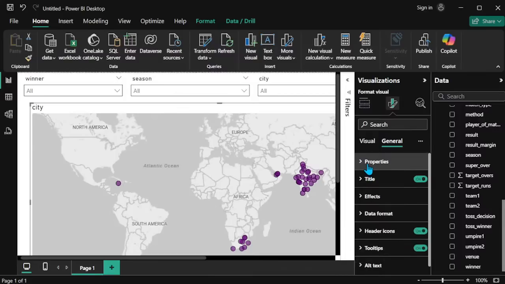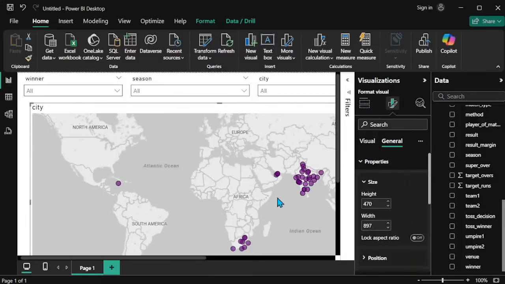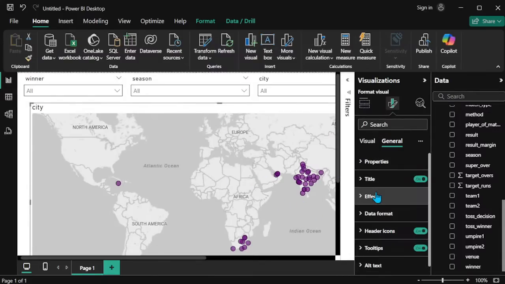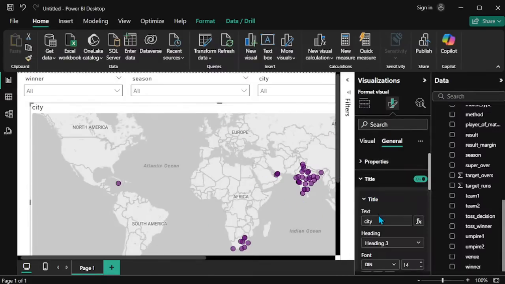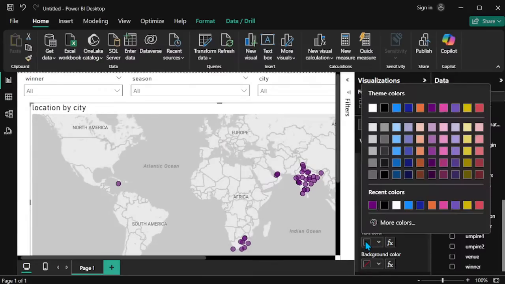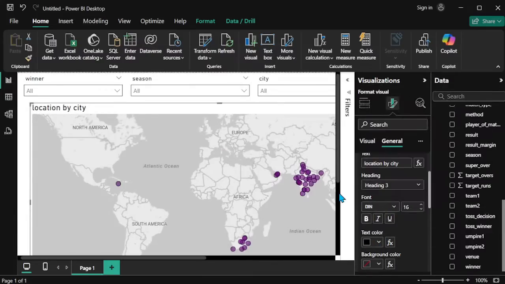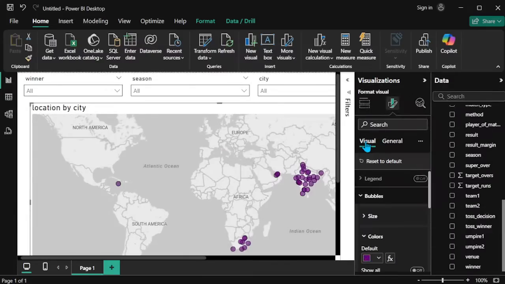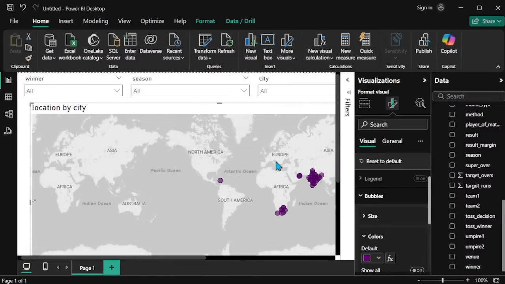Otherwise, there are the general options. Properties means the size of this plotting and the title of this plotting. We need city here. We give the location by city. If I change the text settings, like changing the font size, making it bold, increasing the size and changing the color, whatever we change, we can do that. So this is the way we can create the plottings.